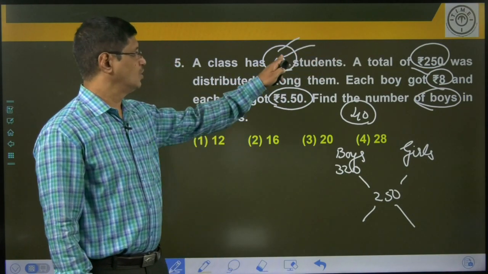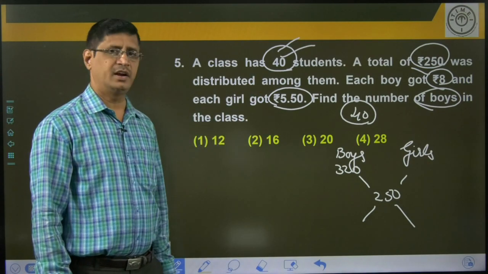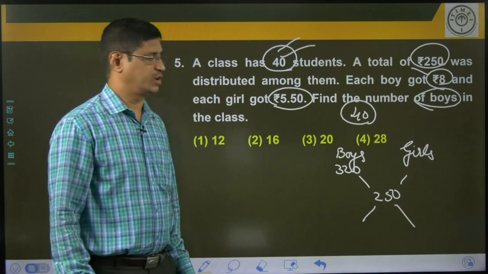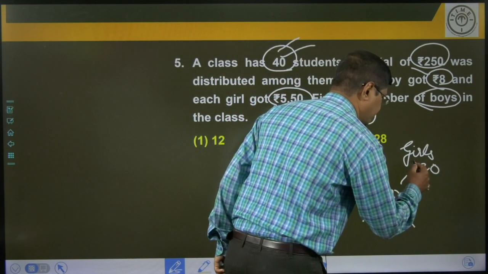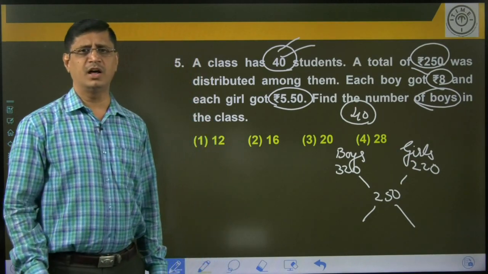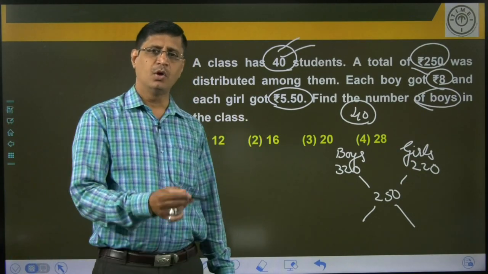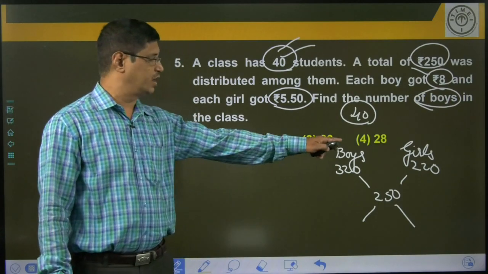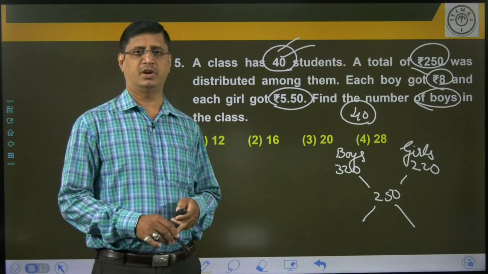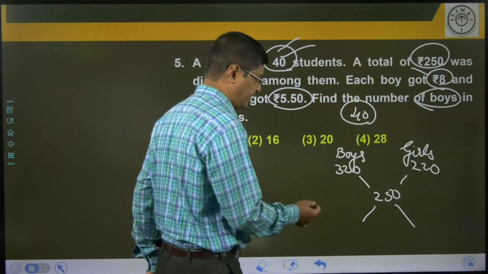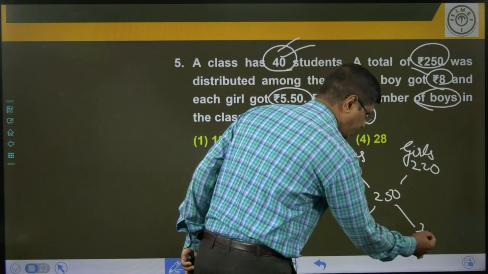All are girls means 40 into 5.5. 40 into 5, 200. 40 half, that is 20. 200 plus 20, 220. What does it mean? When you assume all are boys, you need to distribute 320 rupees. When all are girls, you are going to distribute 220 rupees. But actually 250 rupees were distributed. Just observe the differences. How much is the difference here? 70.